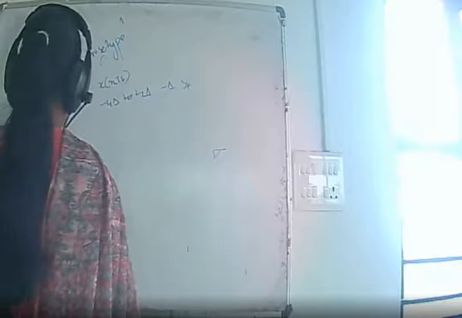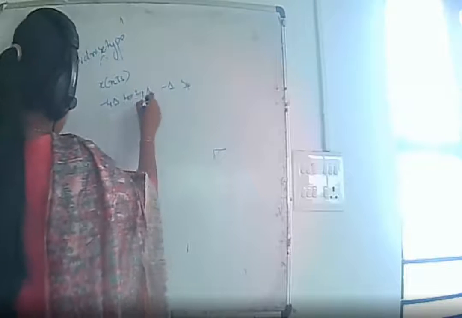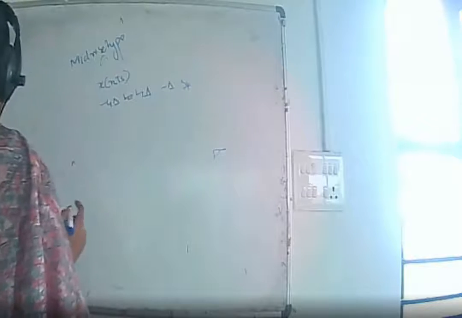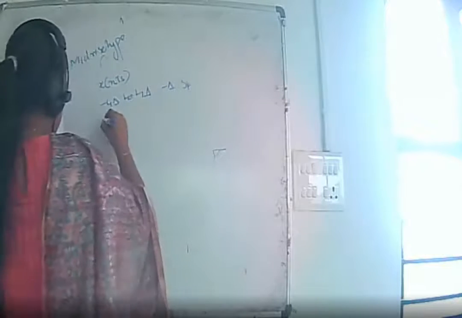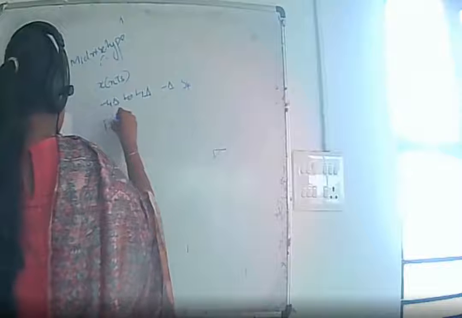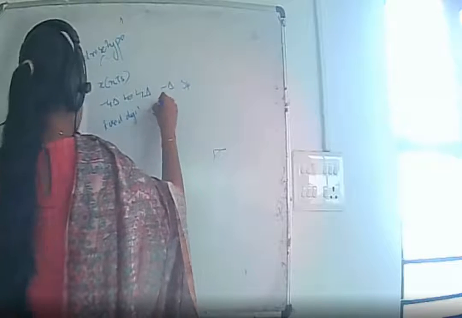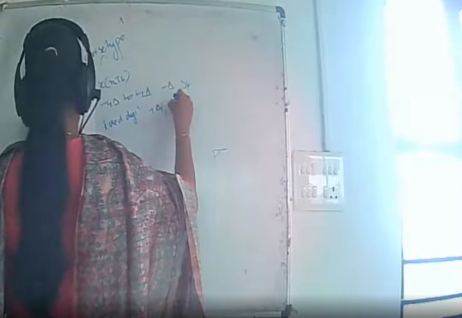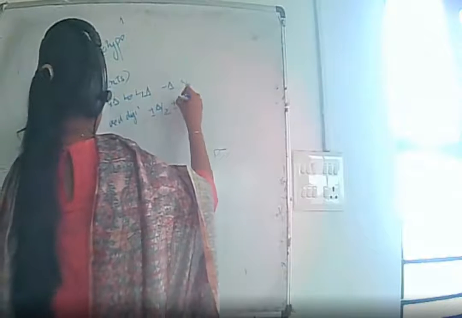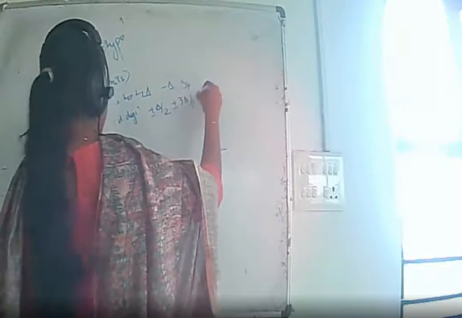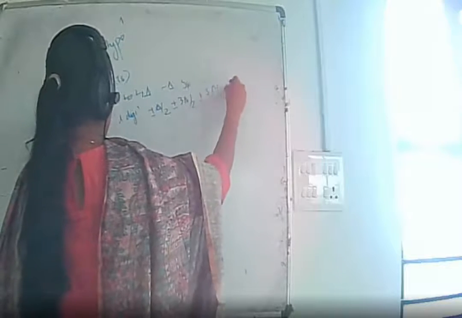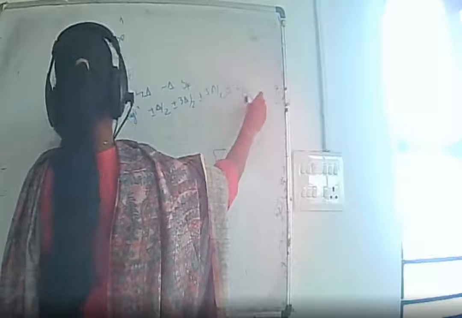So the input can take any value between -4 delta and +4 delta, and the fixed digital levels are at plus or minus delta by 2, plus or minus 3 delta by 2, plus or minus 5 delta by 2, plus or minus 7 delta by 2, etc.